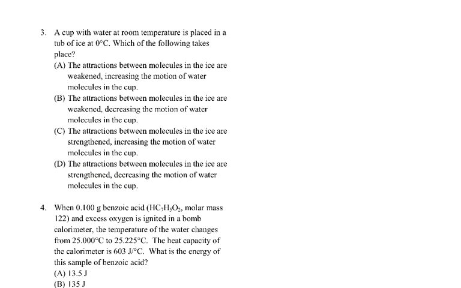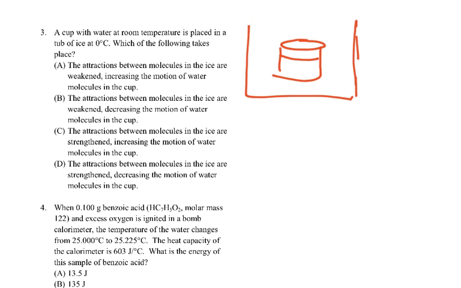Number three, a cup of water at room temperature is placed in a tub of ice. Which of the following takes place? Okay, so here we have our water, and now we have this big tub here, and this is full of ice. So what's going to happen? We know that this water temperature is going to go down, and it's going to cool down.